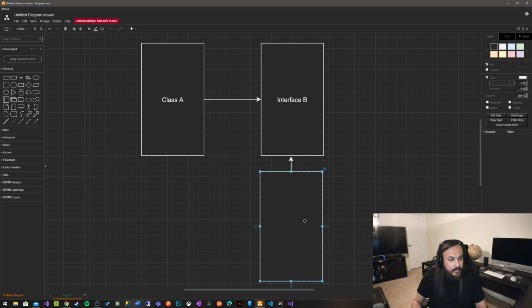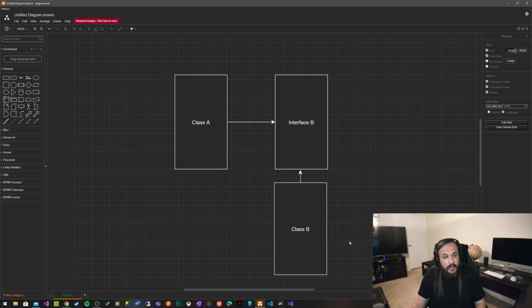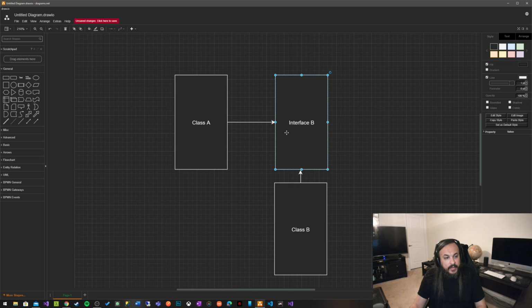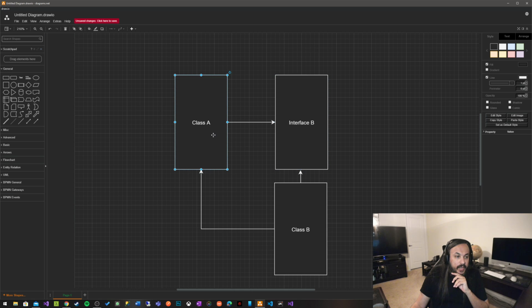So interface B, this guy is saying I'm only conforming to this guy, and then later this gets injected into class A, and they all know about each other, right? They all know about each other. So class B knows about interface B, and class A knows about interface B.